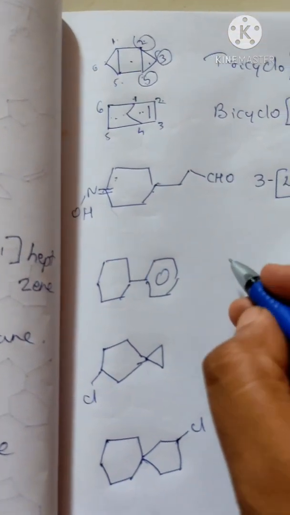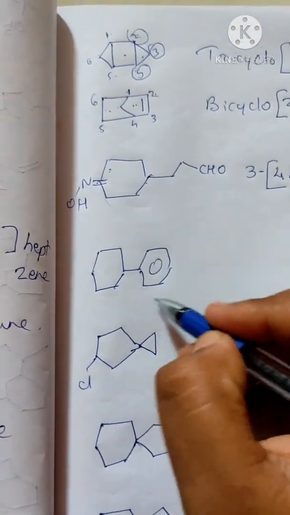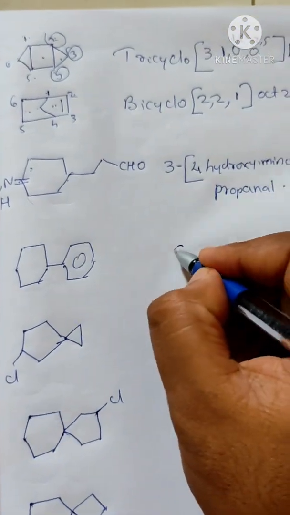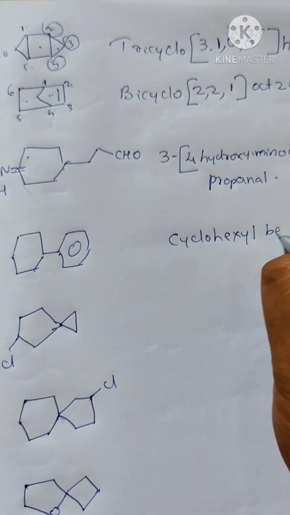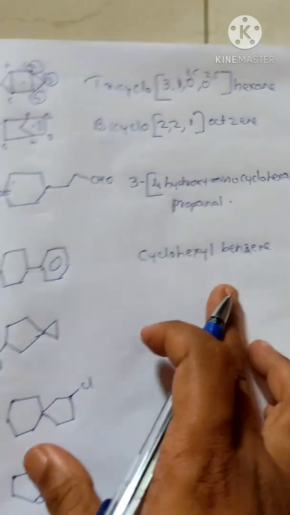Next one, what is the name of this compound? We have a cyclohexyl, we have a benzene. So benzene has more preference. So the name will be cyclohexyl benzene. It's quite easy, cyclohexyl benzene.